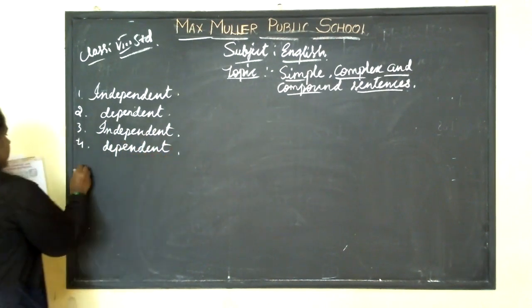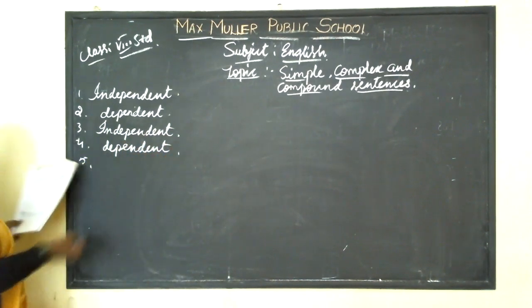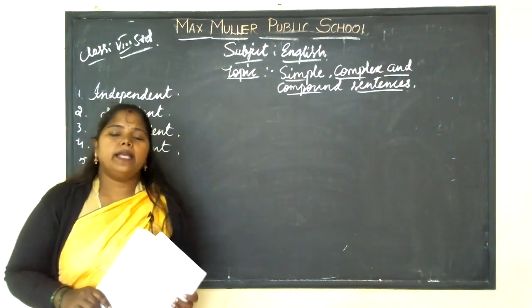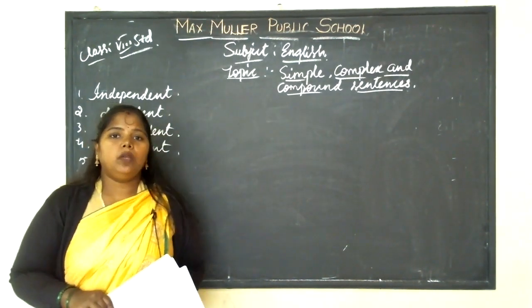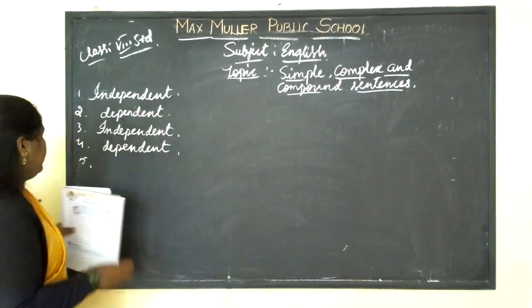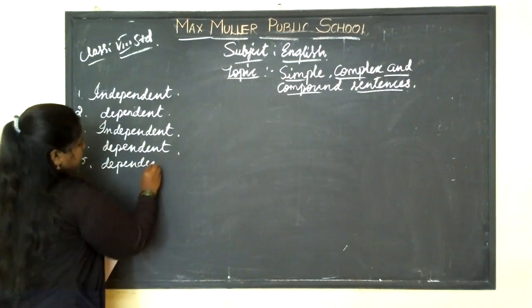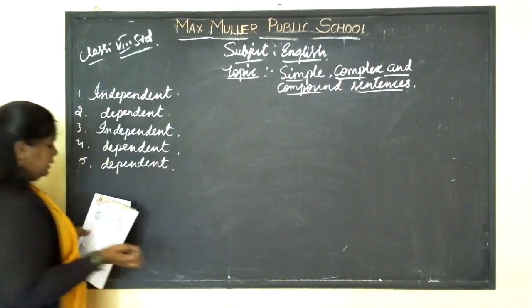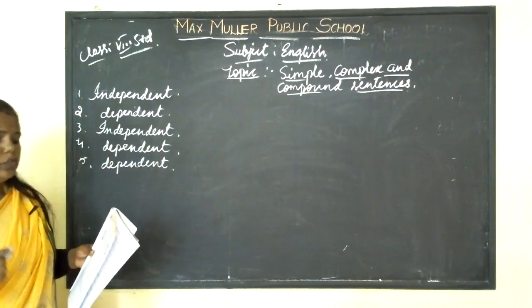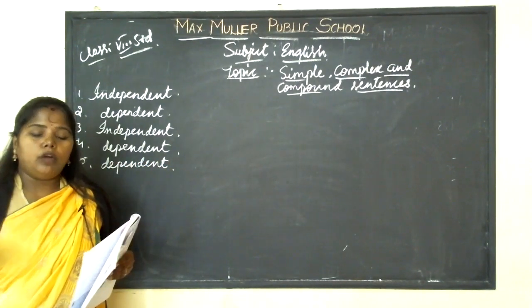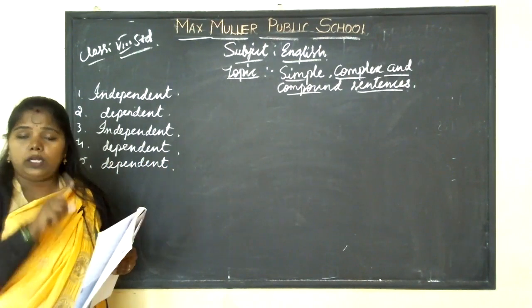Fourth one is dependent. And the fifth one is "As I was busy." As I was busy is a dependent clause. As I said, a simple sentence consists of only one clause. That is not a compound sentence. It contains only one clause.